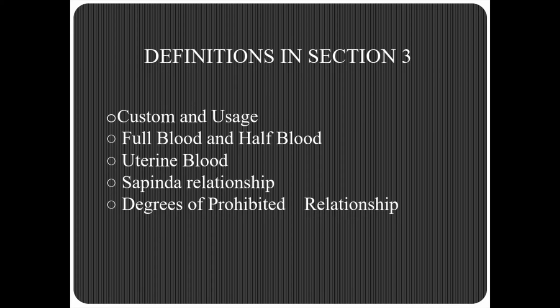And two persons are said to be Sapinda of each other if one is a lineal ascendant of the other within the limits of Sapinda relationship, and if they have a common lineal ascendant who is within the limits of Sapinda relationship with reference to each of them, then they are considered to be in a Sapinda relationship.